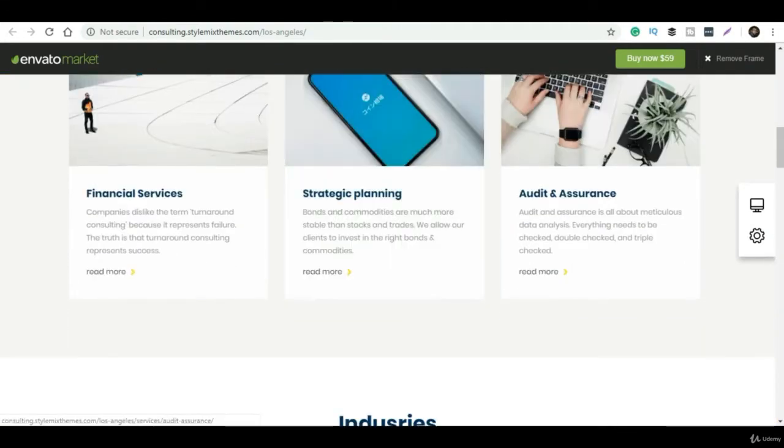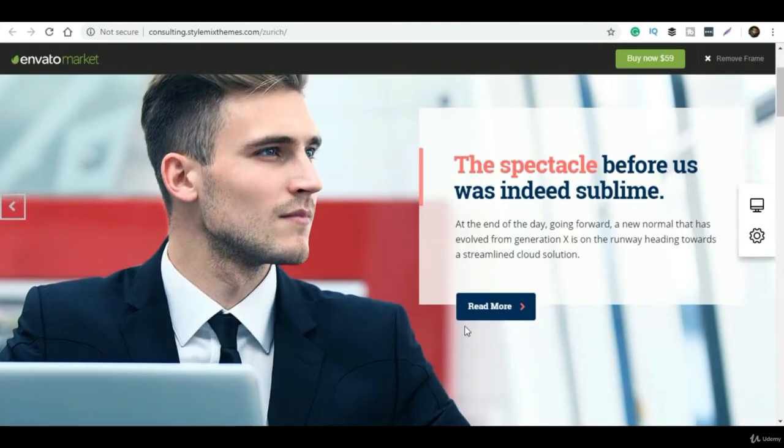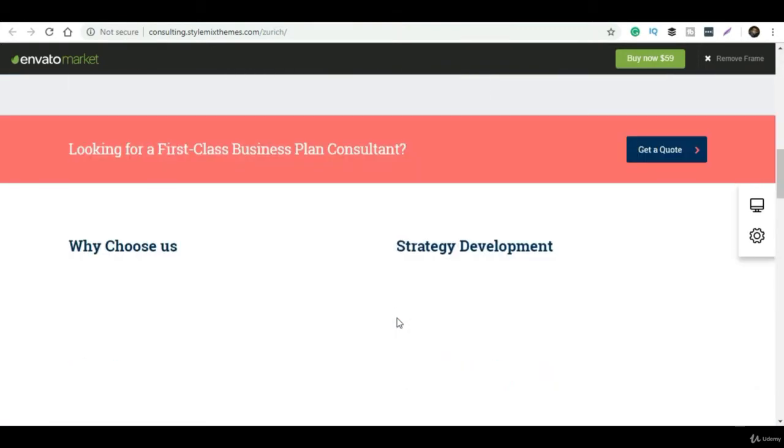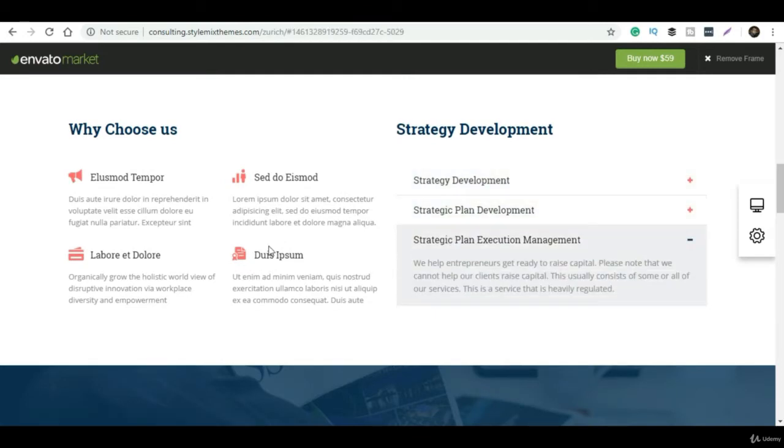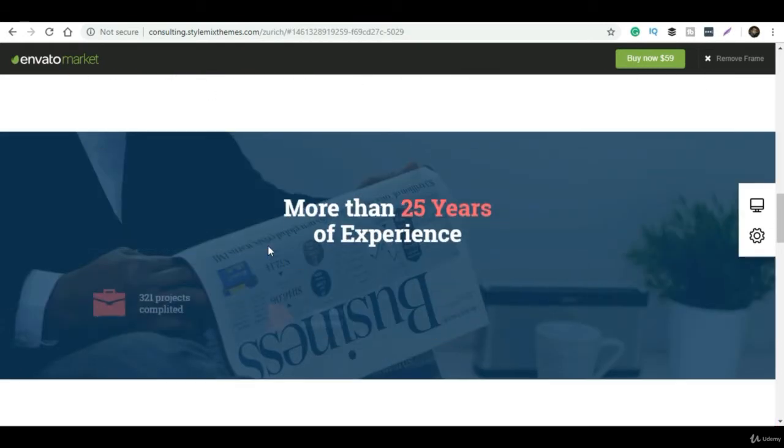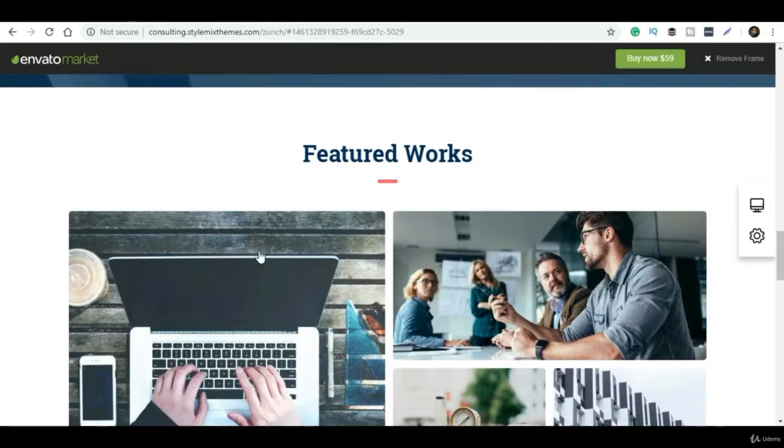To buy the theme you have to click on the buy now button. Then it will redirect you to the login page if you haven't logged in yet. Then you have to log in and proceed with PayPal or credit card, and you will get a license key in your email address, or else you can also take the license key from there.